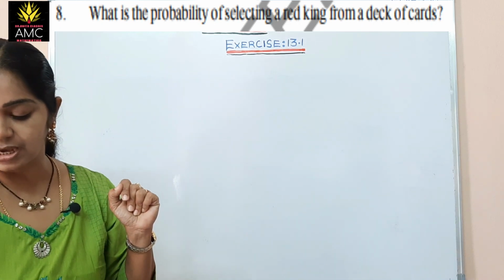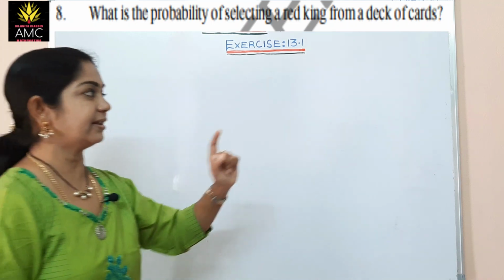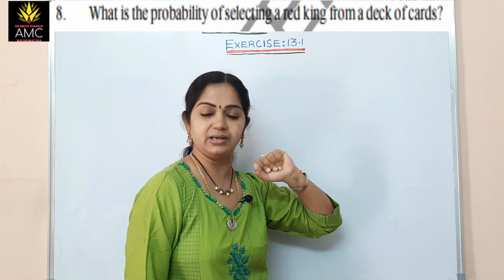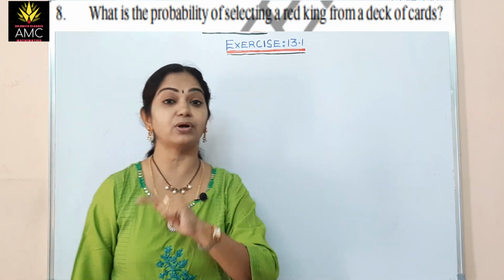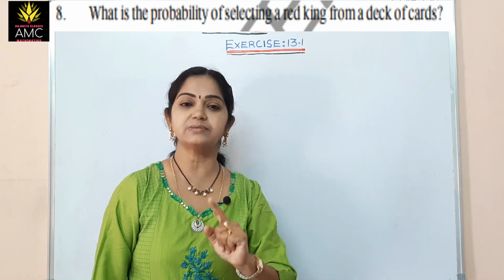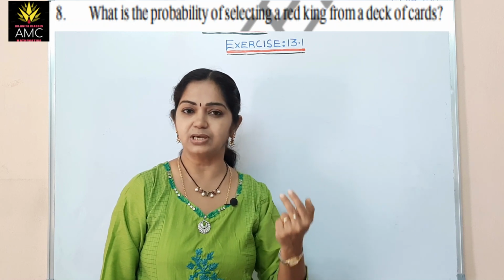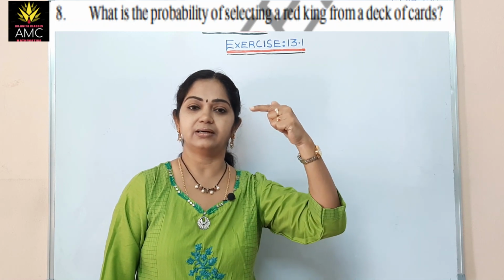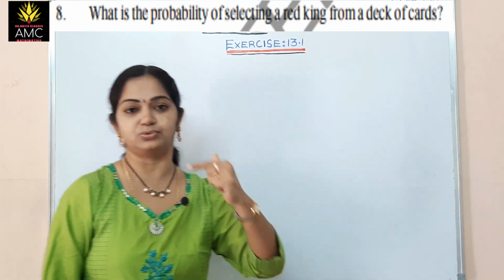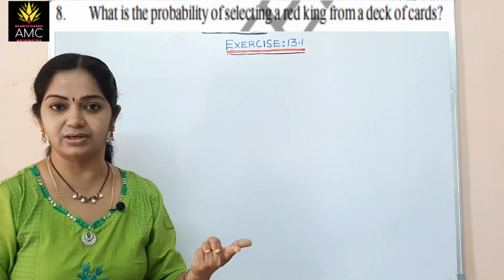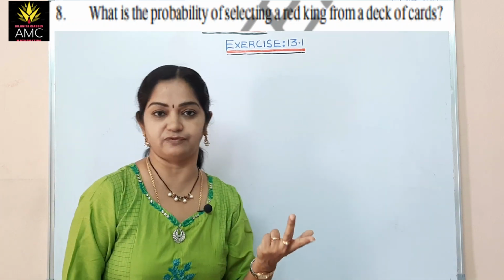The king is there in all the 4 suits, but we want a red king. So there are only 2 favorable outcomes, the kings in hearts and diamonds. The total outcomes are 52.